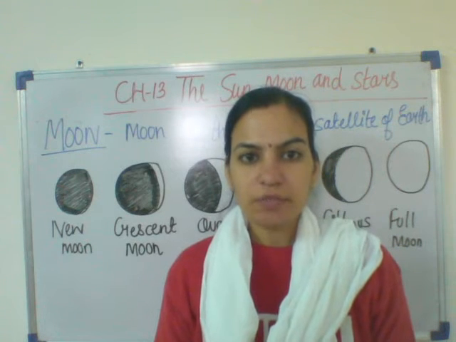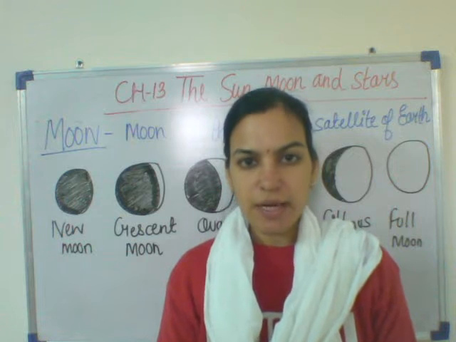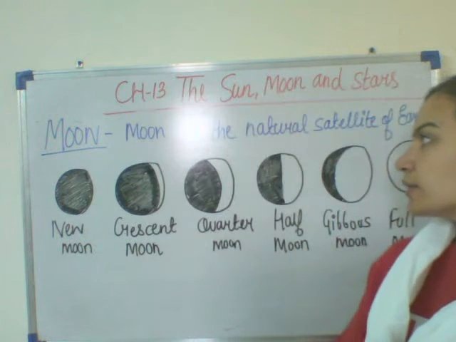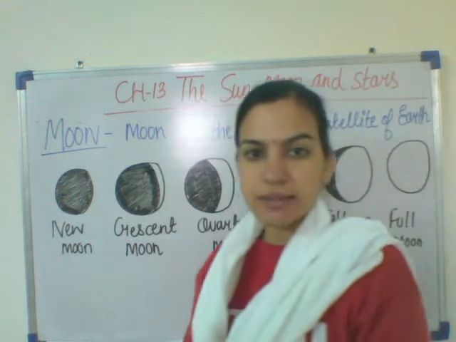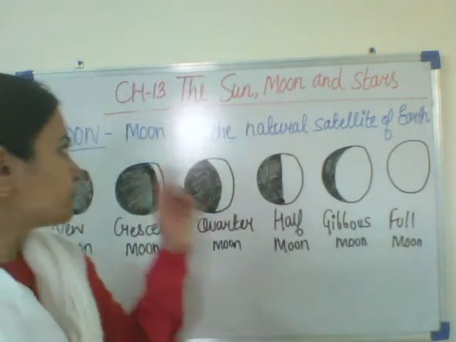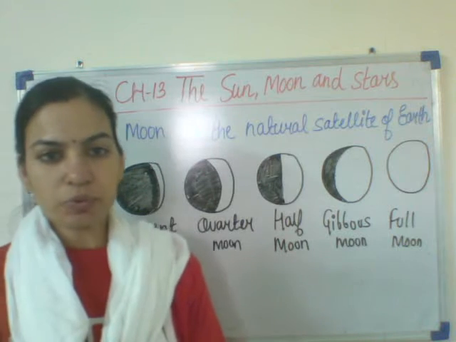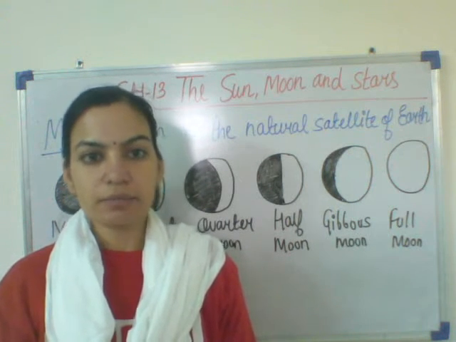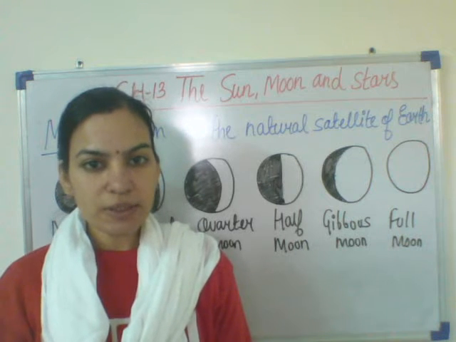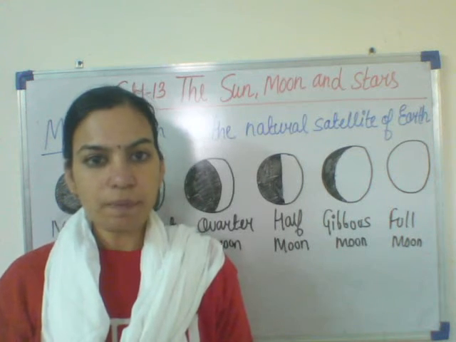In today's class, we will be continuing chapter number 13, that is the sun, moon and stars. In the previous class, we have studied about the sun. In today's class, let us study about the moon. We all know what the moon is. We can see the moon at night in the sky. Sometimes we can also see the moon in the daytime.